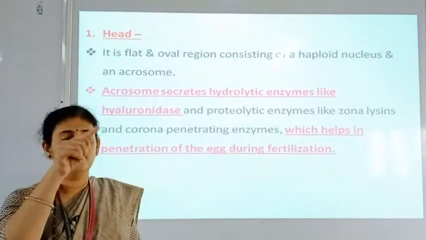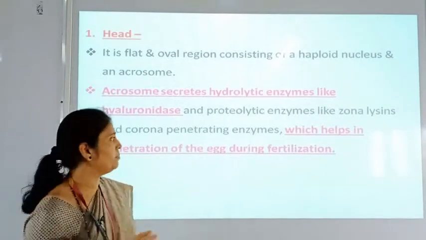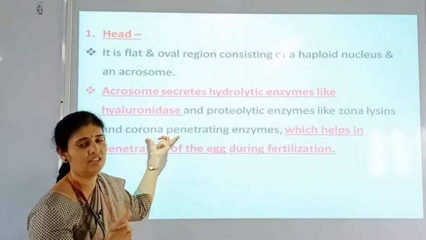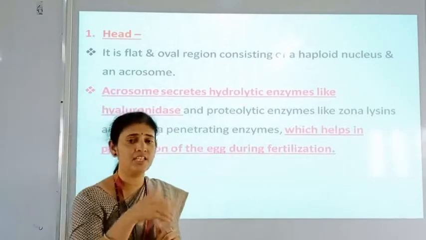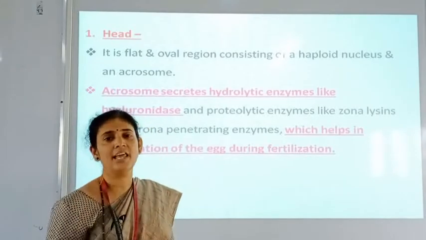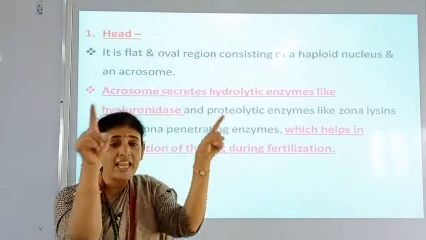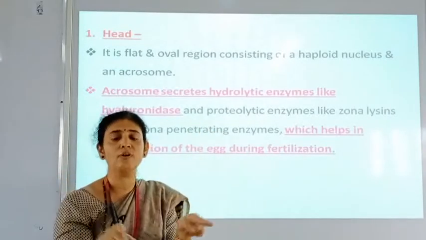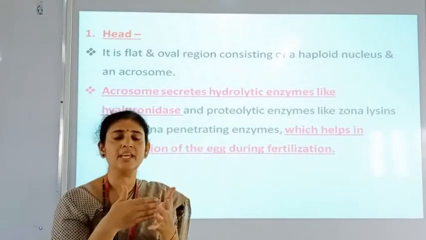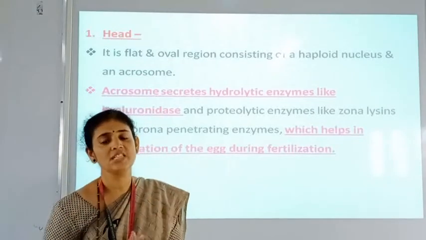So on the egg there are three different layers present. Out of that, corona radiata is one region, then zona pellucida is another region, and vitelline membrane is the third region. So these different layers we have to study in the next lecture. These layers present around the ovum must be broken, and after breaking them the sperm enters into the ovum and the fertilization process is completed.